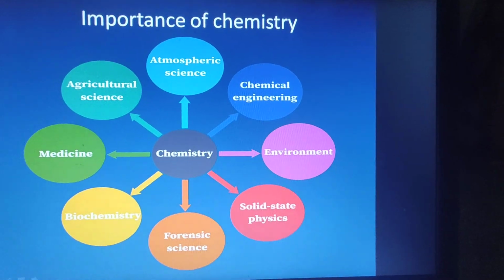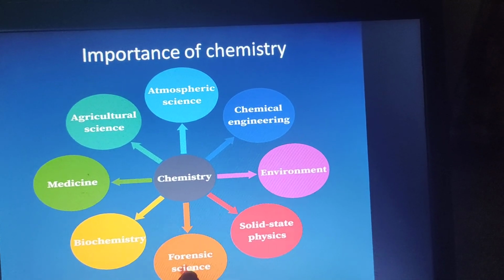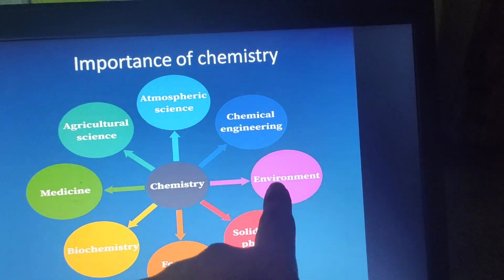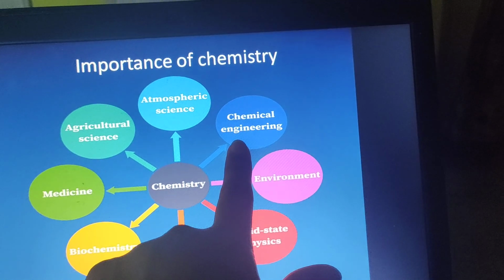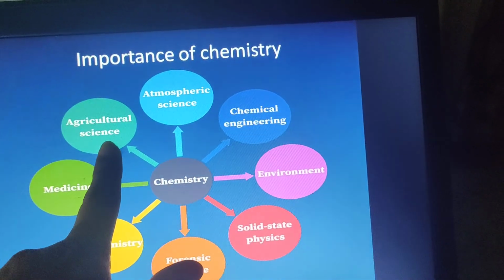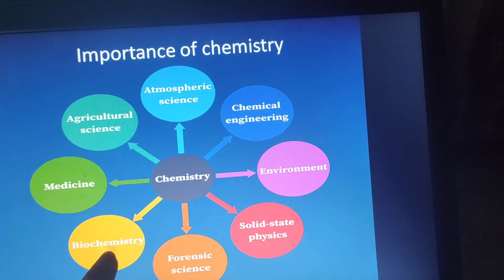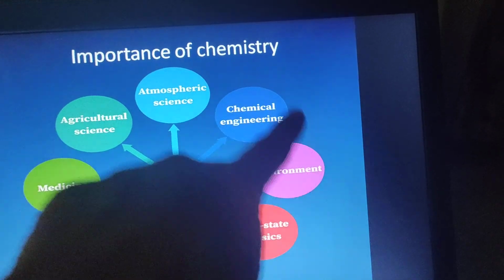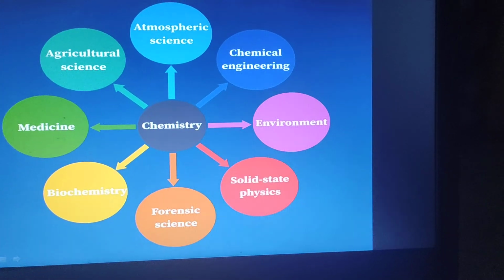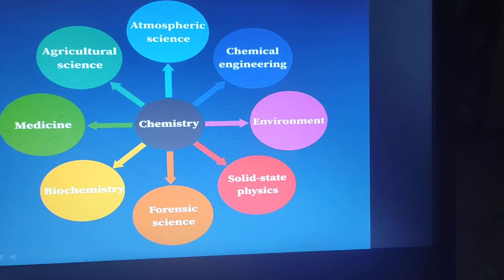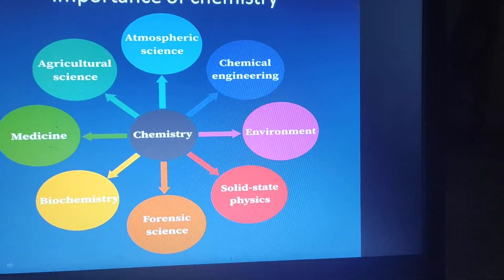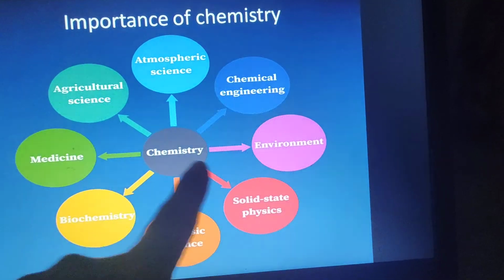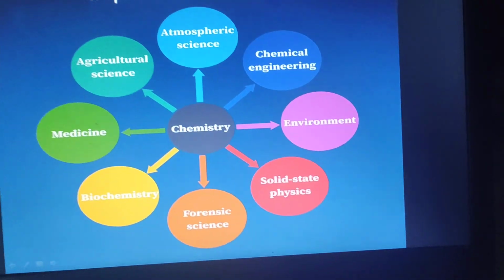You can see chemistry helps in forensic science, solid state physics, environment, chemical engineering, atmospheric science, agriculture science, medicine and biochemistry. I'll explain all these things. They all are branches of chemistry, and you can see them in the diagram.